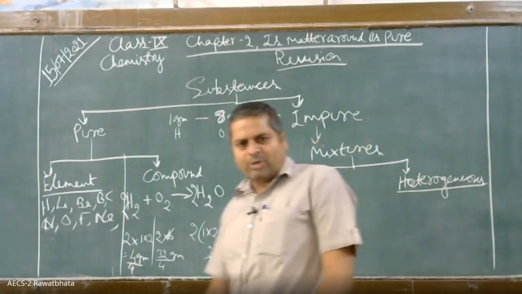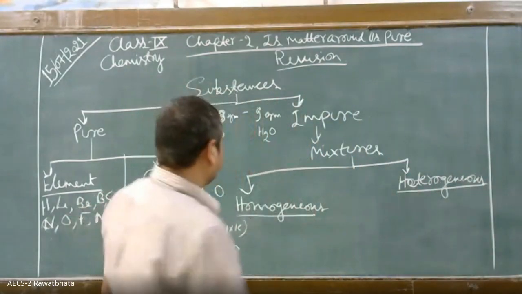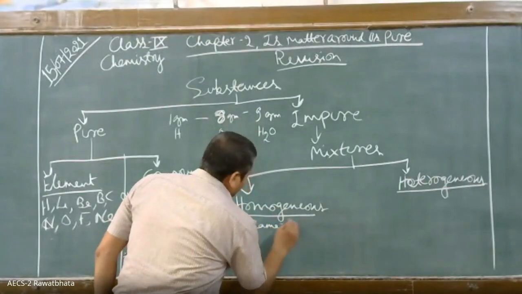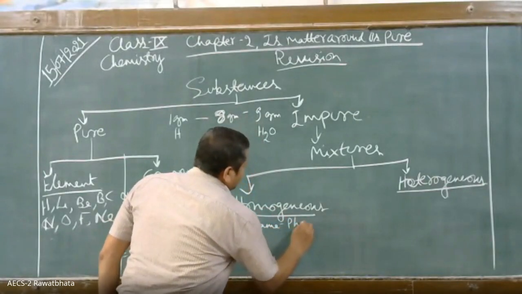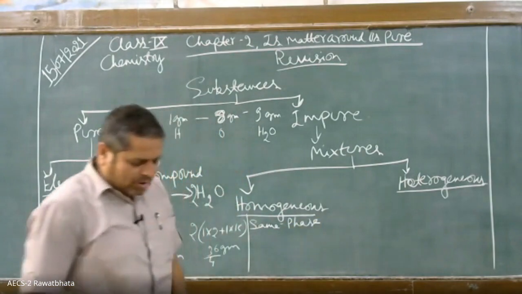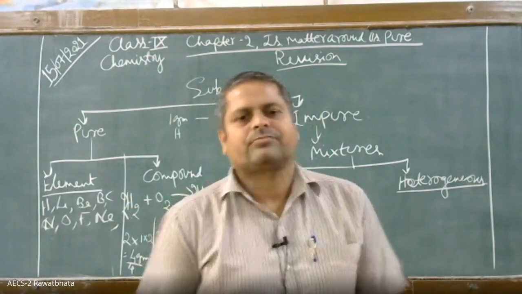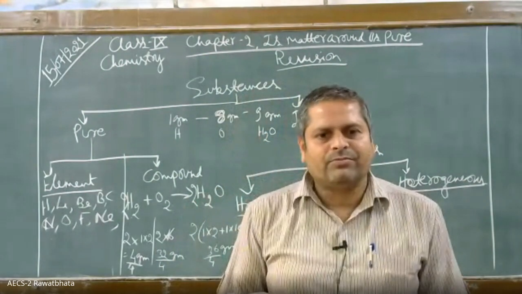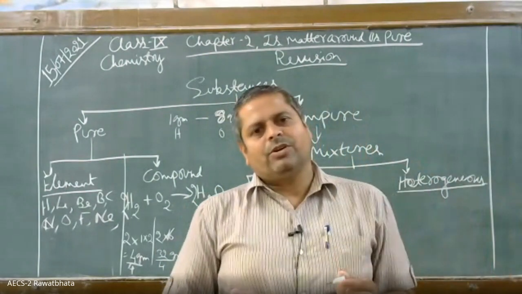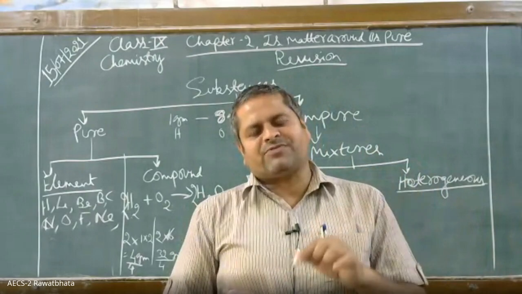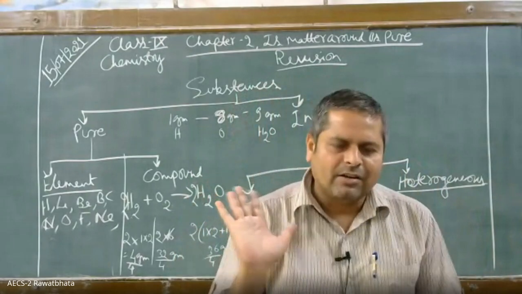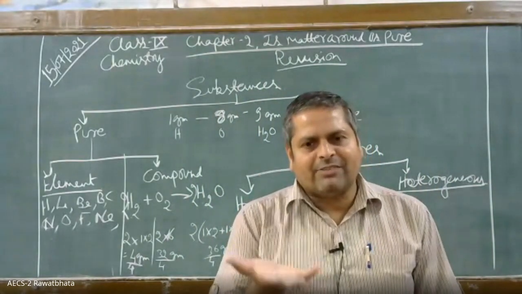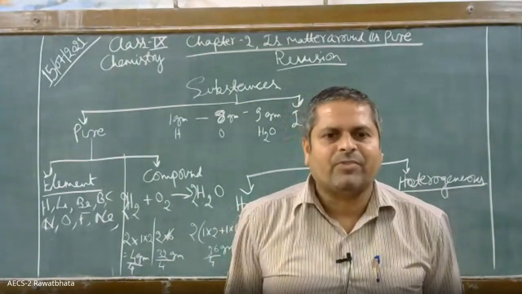Now homogeneous mixture means: homo means same, and genus means phase. यानी एक ही phase हो. Suppose हमने क्या किया? Suppose we take one glass full of water and we add one teaspoonful of sugar in that water. What type of mixture will it be?